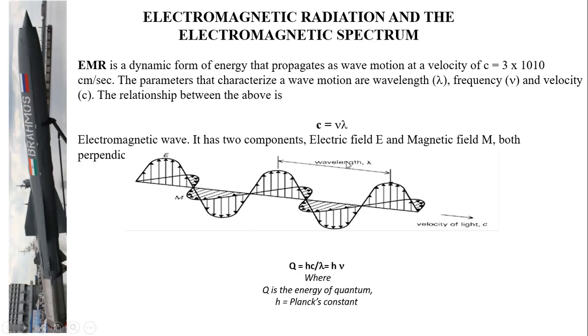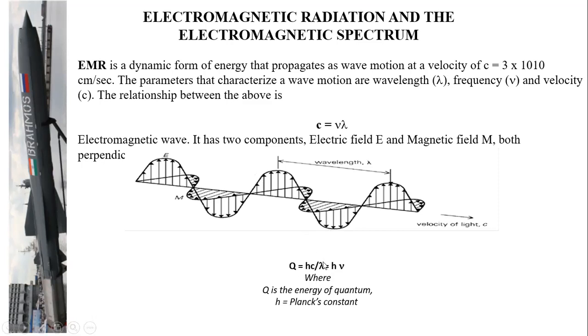We have two components mostly: the electric field and the magnetic field. Both are perpendicular to each other. In electromagnetic radiation, the electric field and the magnetic field both travel in a straight line, but they are perpendicular to each other. This is a very long subject to deal with, but overall this is an introduction to electromagnetic radiation.